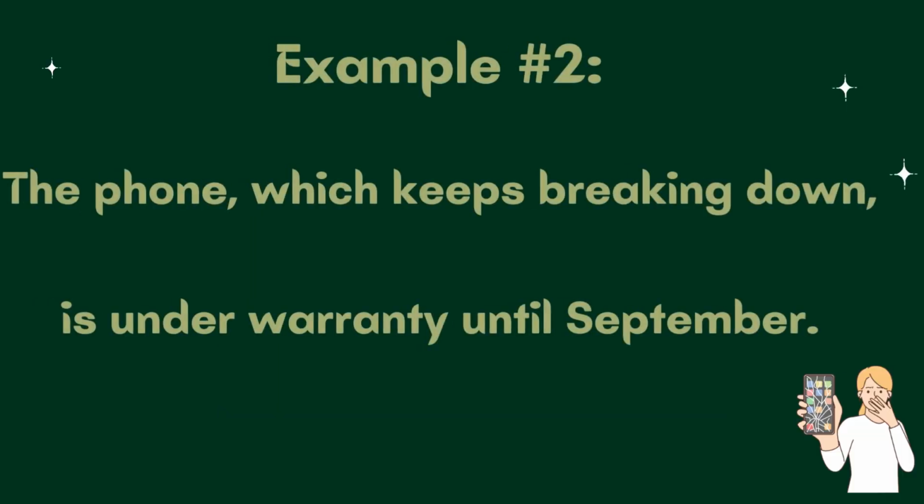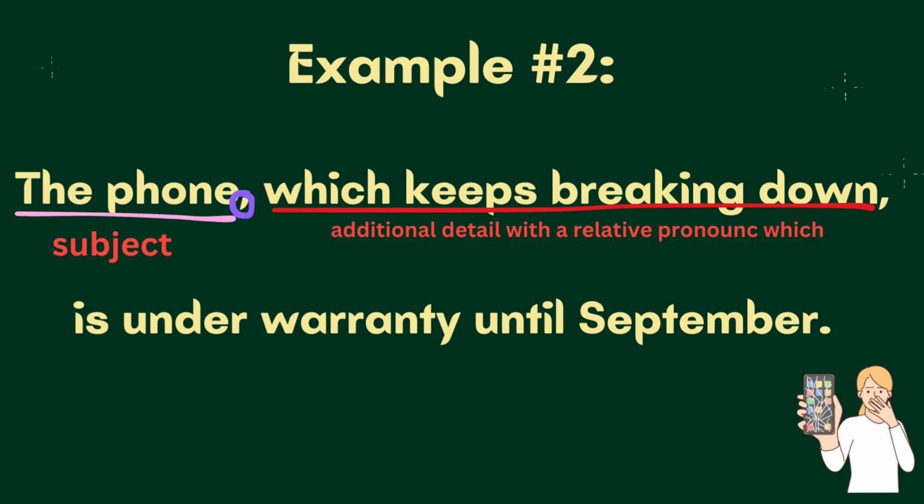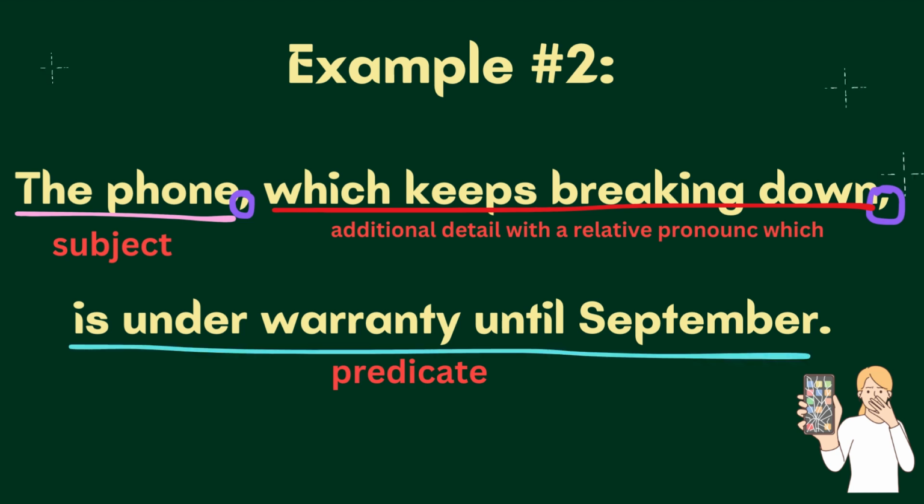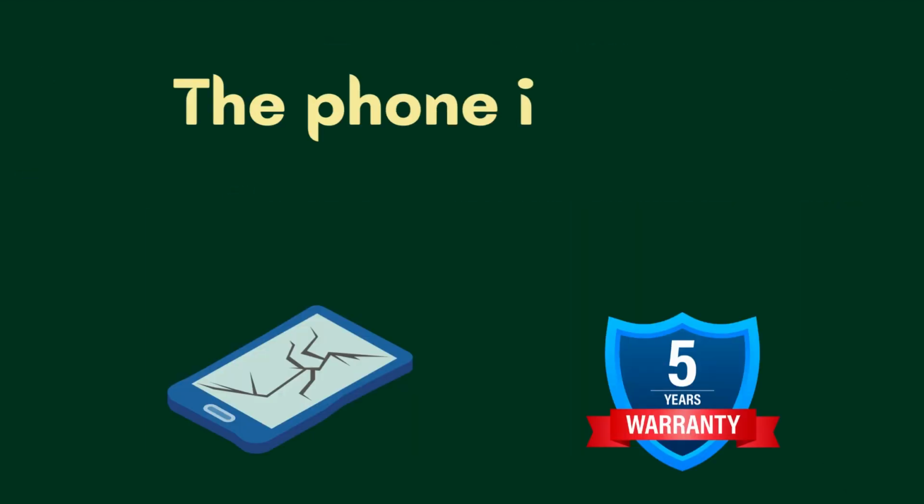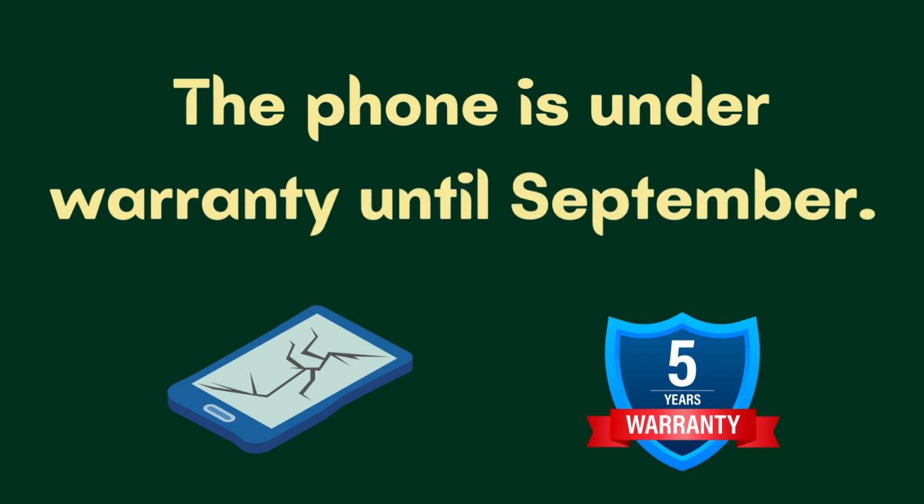Next is the phone, which keeps breaking down, is under warranty until September. So our subject is the phone, again followed by a comma. Our phrase with relative pronoun which is which keeps breaking down, followed by a comma again, and the rest of our sentence. Now if I took out which keeps breaking down, I will have the phone is under warranty until September. So basically that still makes sense, but the additional details make the sentence more alive.